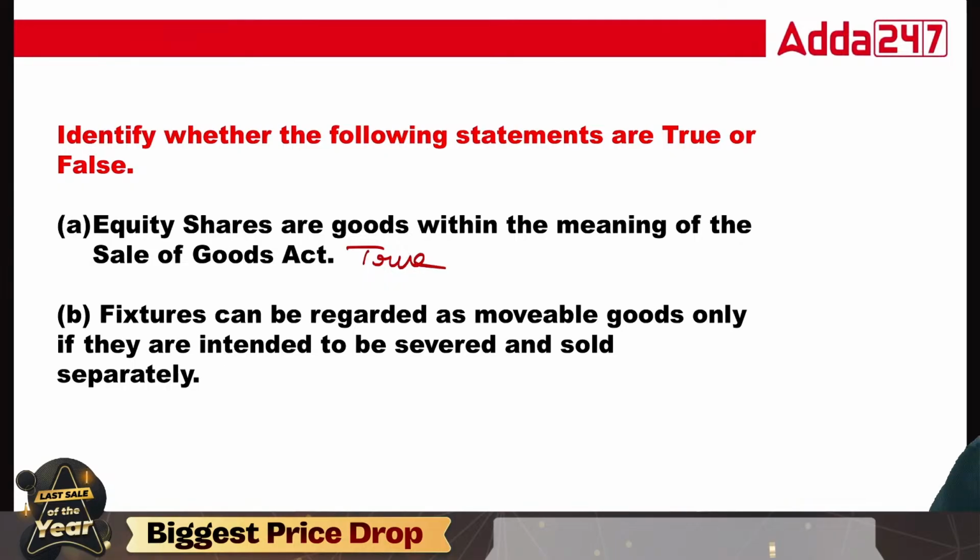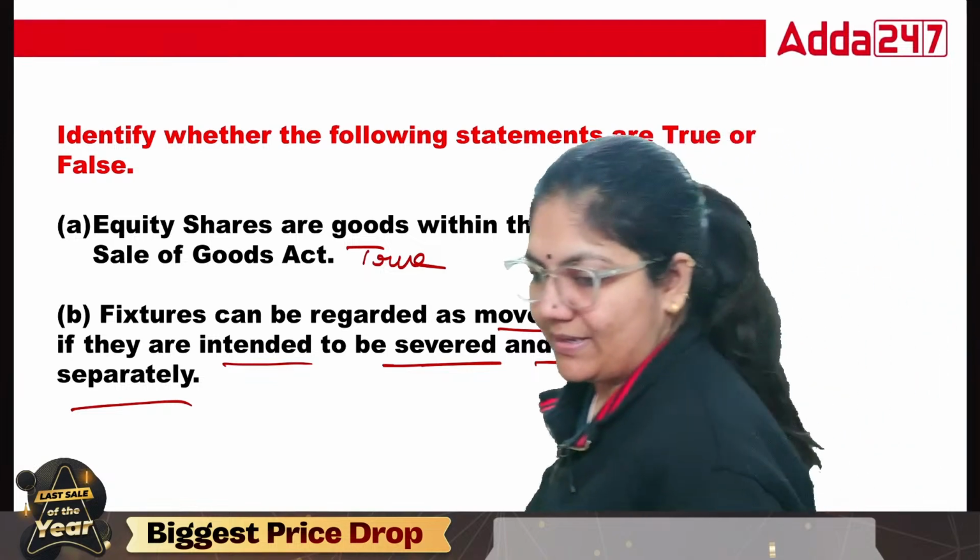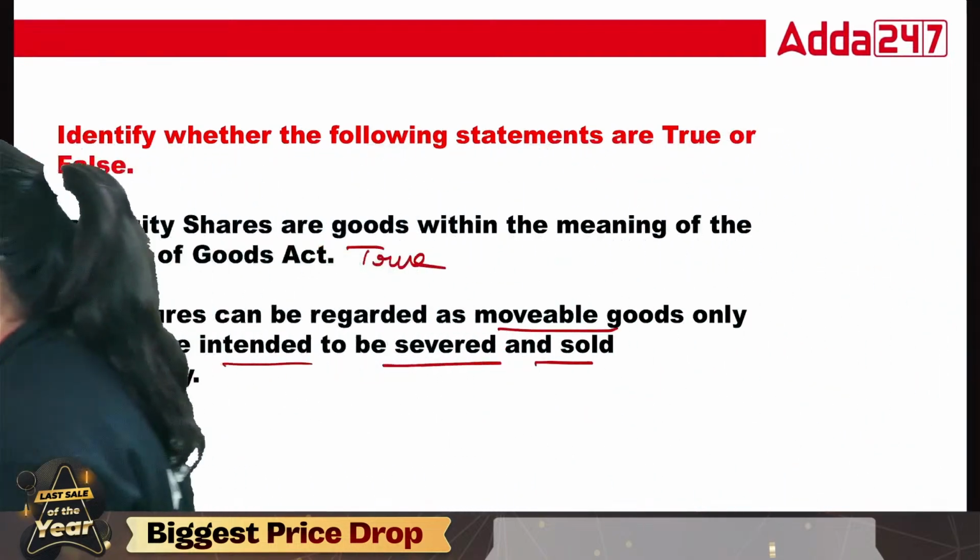Okay. Fixtures can be regarded as movable property only when they are intended to be severed and sold separately. Severed means that they can be separated. That can be separated, class. Tell me.